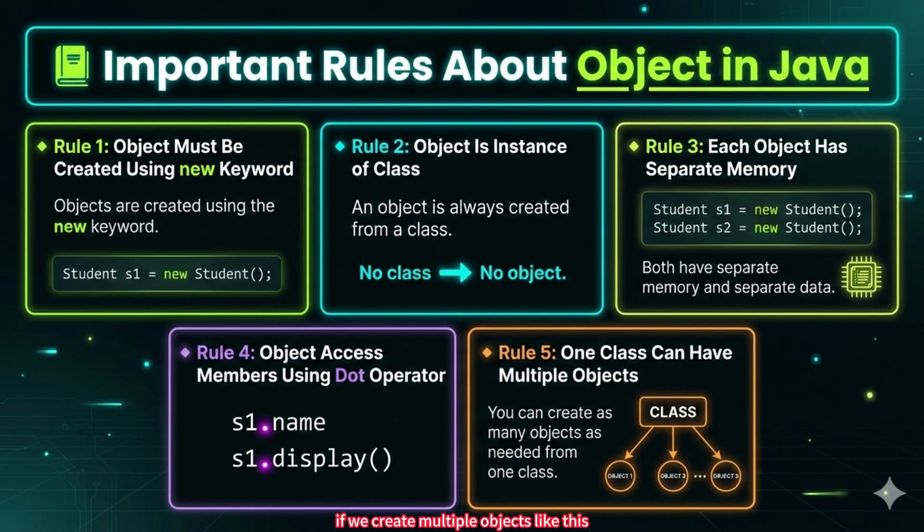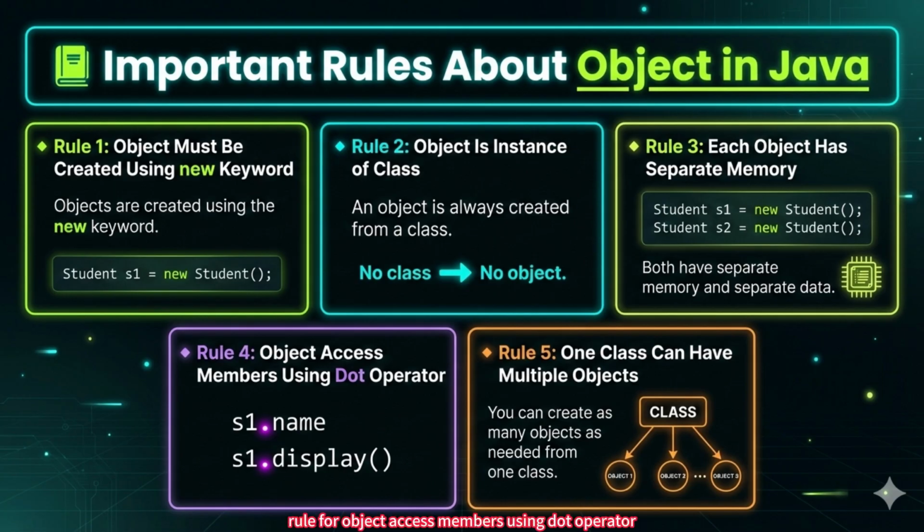If we create multiple objects like this, Student s1 = new Student, Student s2 = new Student. Both s1 and s2 have separate memory locations. That means if we change the data of s1, it will not affect s2. Each object stores its own copy of data. This is a very important concept in object-oriented programming.